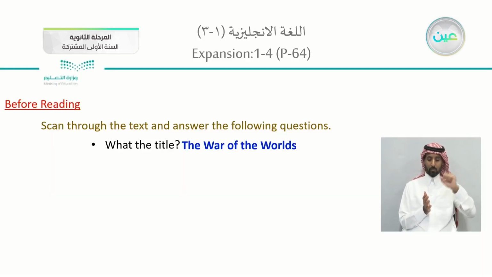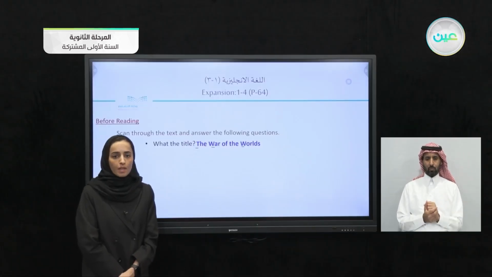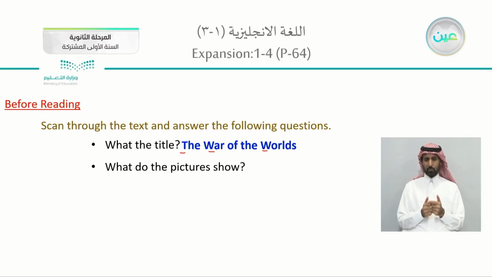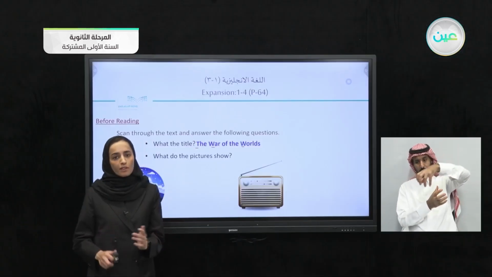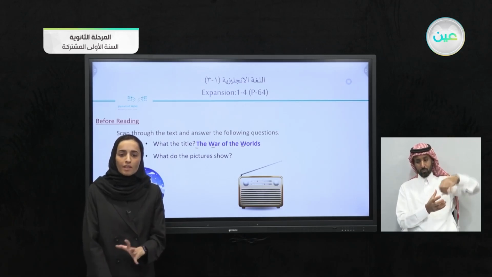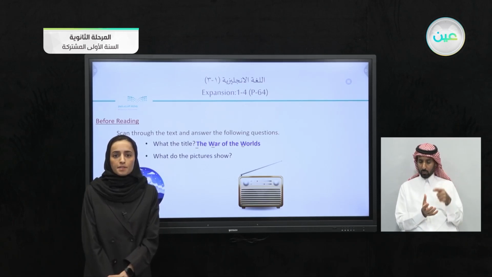It is actually The War of the Worlds. Notice that all the words start with capital letters. The War of the Worlds. Okay, what do the pictures show? Look at the whole thing, pages 64 and 65. What do the pictures show? We can see a radio, and someone who is tuning the radio, adjusting it. And another picture looks like a spaceship. They are aliens. It looks like we have extraterrestrial beings.